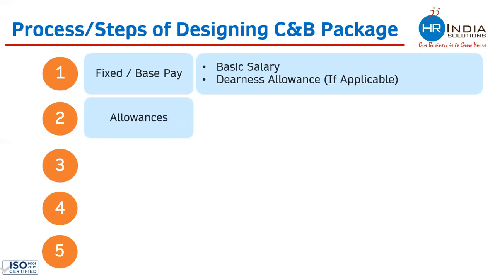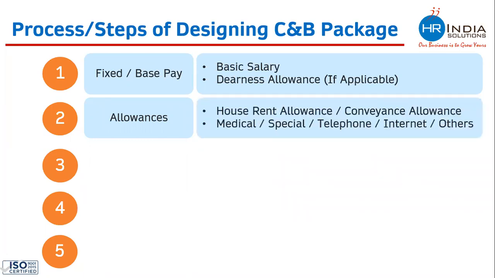Whatever allowances your company is giving, you need to divide the salary into those allowances. Allowances differ from company to company, and it is purely a choice of the company to decide what allowances they want to pay. Allowances can be house rent allowance, conveyance allowance, medical allowance, special allowance, telephone, internet, and others. Whatever allowances your company is giving, you need to divide the rest of the salary into all these allowances. Once you are done with these 2 steps, the third step is to work on retirals or statutory contributions.